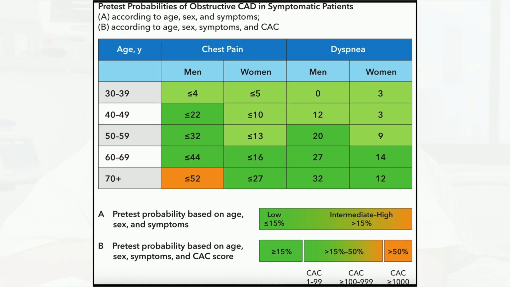Completing the picture about risk factors, this is just a table showing the pretest probability of obstructive coronary artery disease and its relationship to gender and the type of symptoms. As you can tell, increasing age is associated with more risk of CAD, especially in men, and especially if the presentation is chest pain, especially if it's typical chest pain.